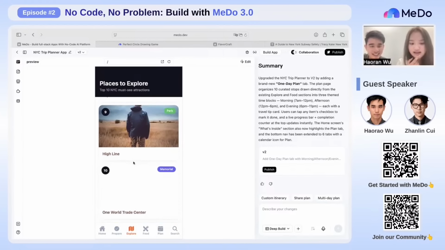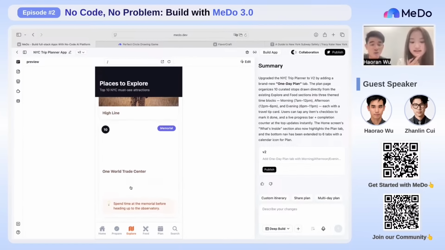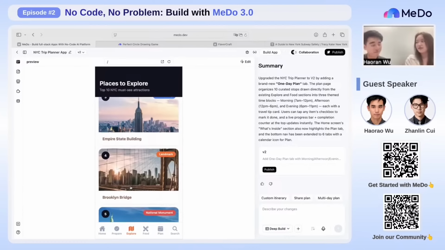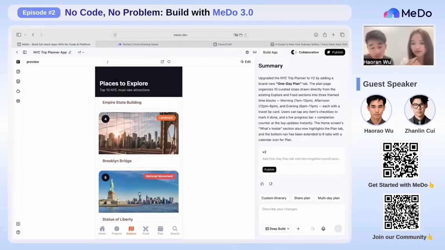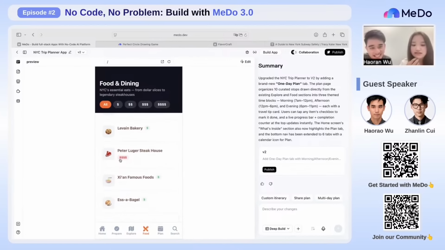Let me see. Highline. Trade Center. Great. Yeah, I see. It almost covered the most important and popular stuff in New York City. What about the food? I was talking about that. I think we already covered this before. It's not too much, but I'll try.